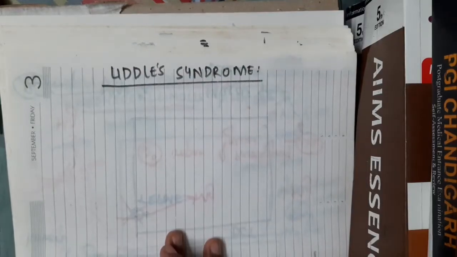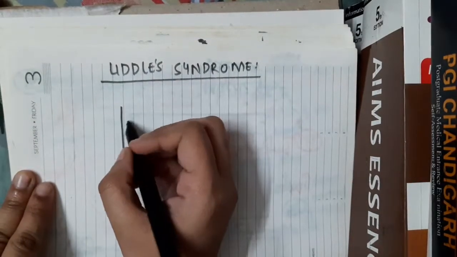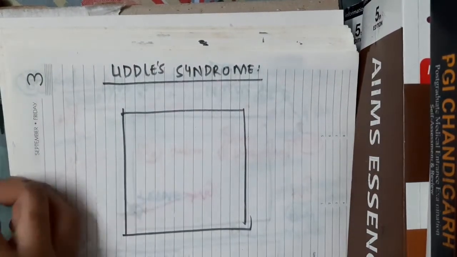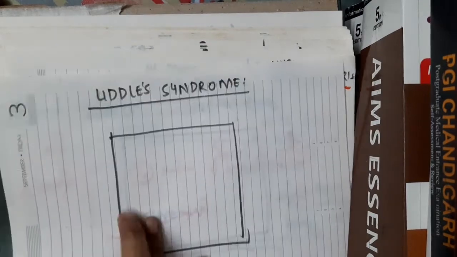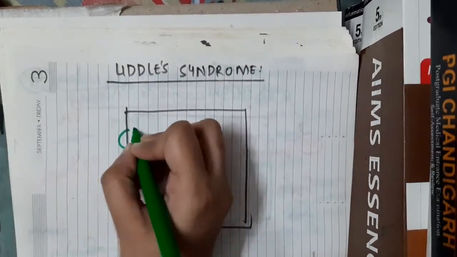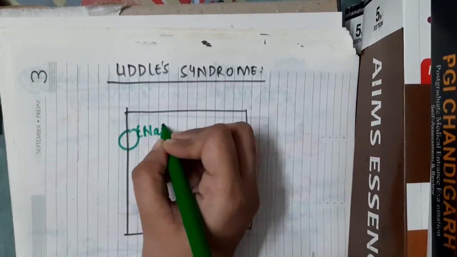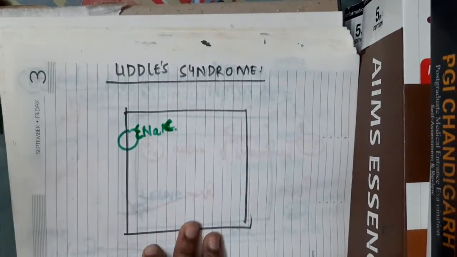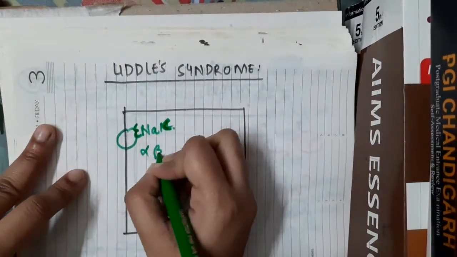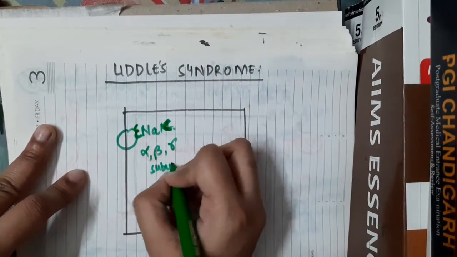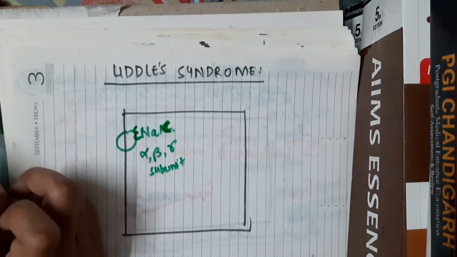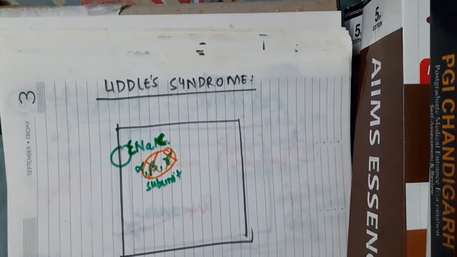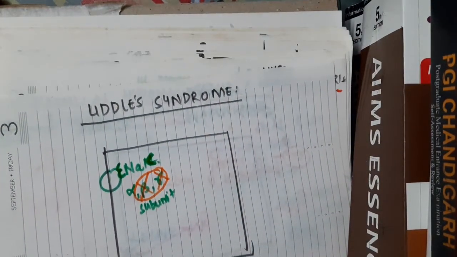Hello friends, let us now learn about Liddle syndrome. In Liddle syndrome, there is a mutation of the intracellular domain of the epithelial sodium channel. The epithelial sodium channel has alpha, beta and gamma subunits. But if there is any mutation in the beta and gamma subunits, this will result in Liddle's syndrome.